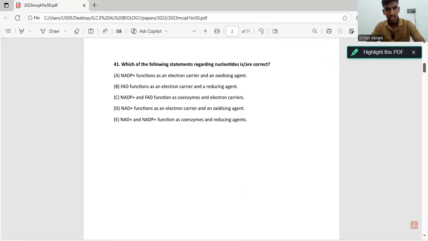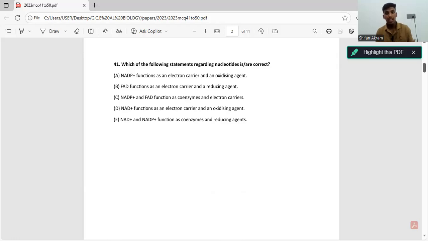Which of the following statements regarding nucleotides are correct? Now, what are nucleotides? Nucleotides are molecules that consist of a phosphate group, sugar, and a nitrogenous base. So this nitrogenous base can vary. They can be adenine, thymine, guanine, or cytosine, right?